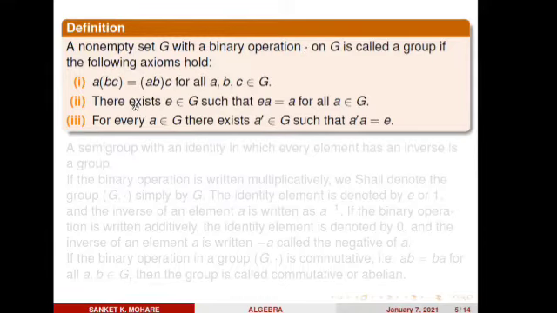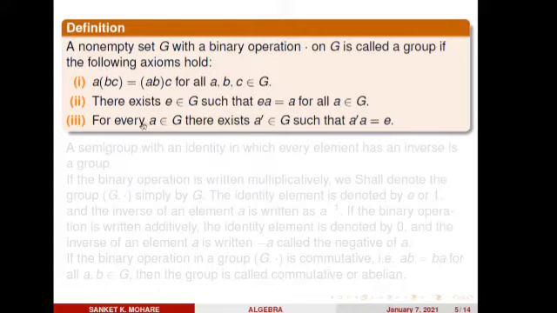The second one is the existence of an identity element. There exists one element E belonging to G such that E dot A equals A, which equals A dot E, for all A belonging to G. For every element in the group, if I pick any element from the set G, then I have some element E in the same set G such that EA equals A under the binary operation dot. This E is called the identity element, and this second property is the existence of identity. This is the second axiom.